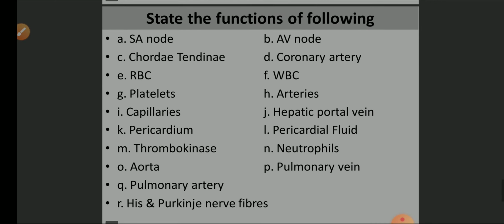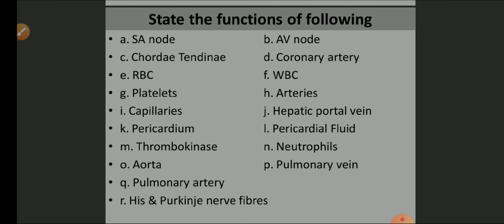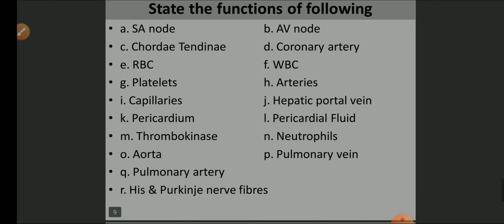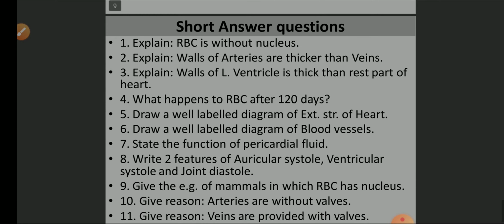Now this is one of the important questions. State the function of the following. Here I have given a list of terms, and you have to state the functions in one sentence. For example, SA node, it initiates the heartbeat. AV node, it sets the heartbeat on the ventricles. Likewise, find out the answers for this one and let me know if you have any doubts related to any of these terms. Then short answer questions.